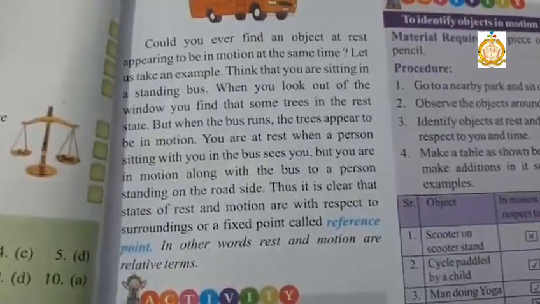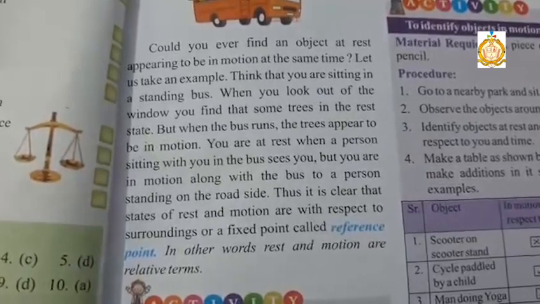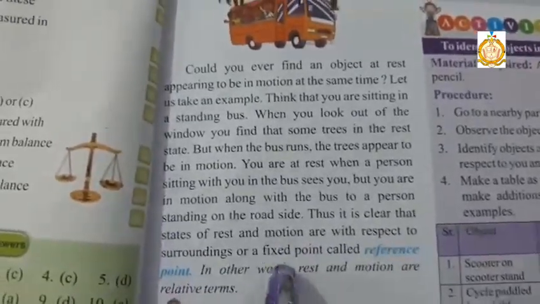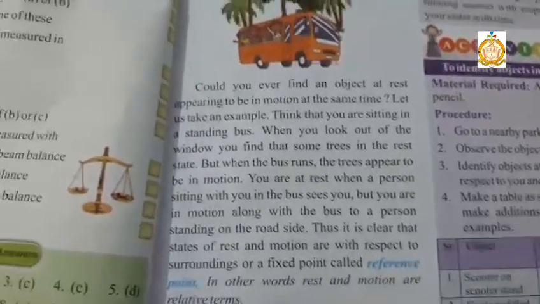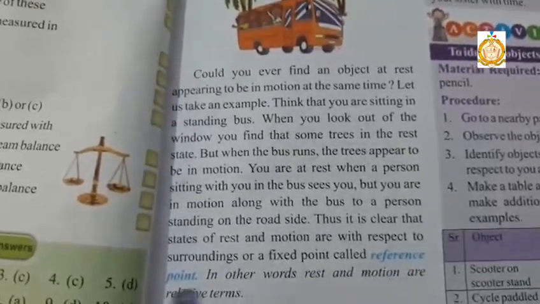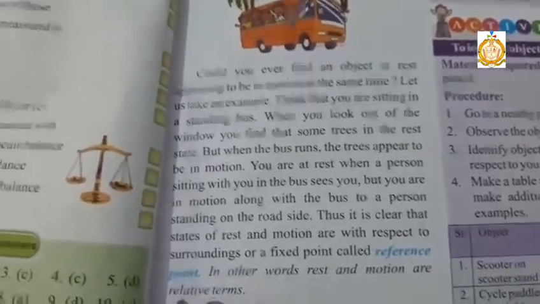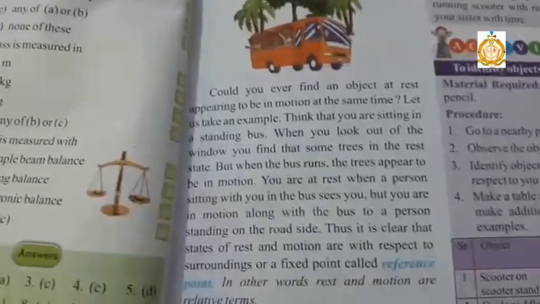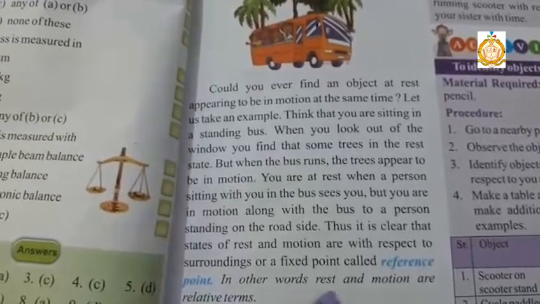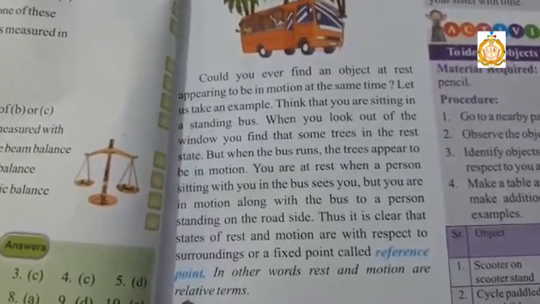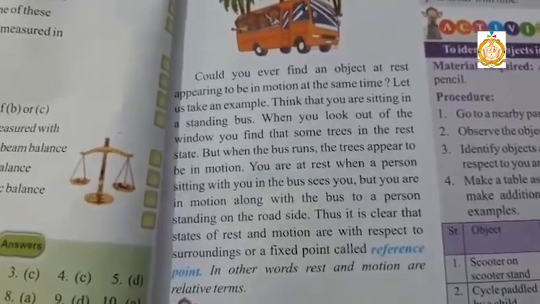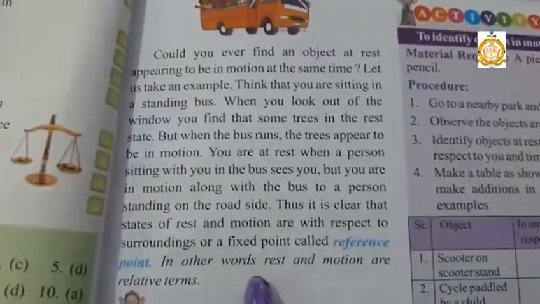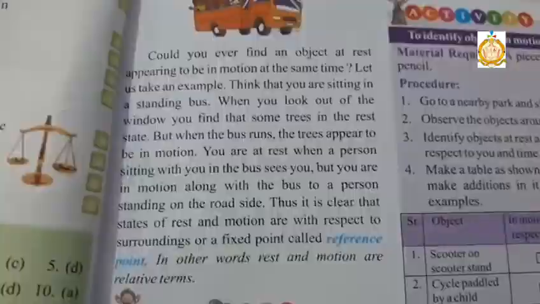So it is clear that we say whether an object is in the state of rest or motion with respect to the surrounding or a fixed point, and that fixed point is called reference point. Here in this example the reference points were your friend and the surrounding trees, which help us to find whether you are in rest or in motion. So in other words, you may say that rest and motion are relative terms.